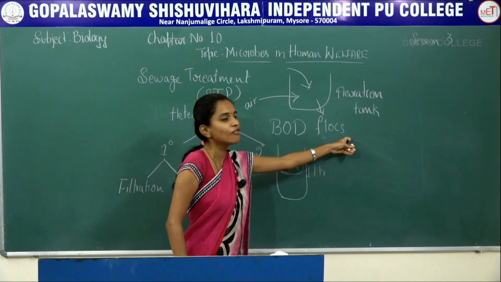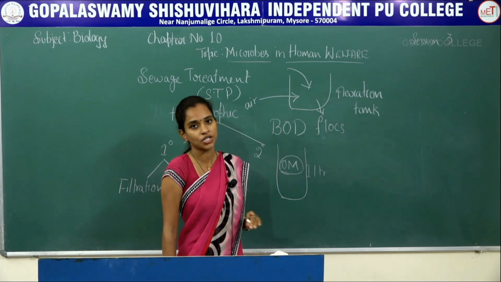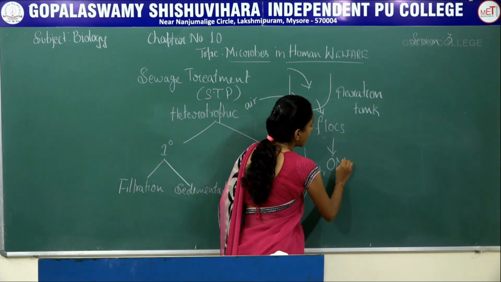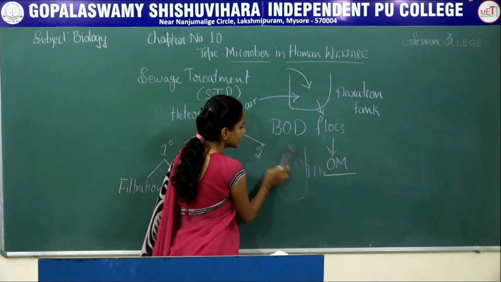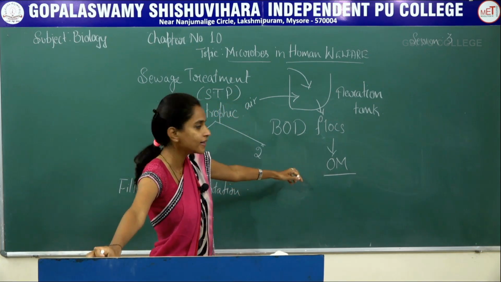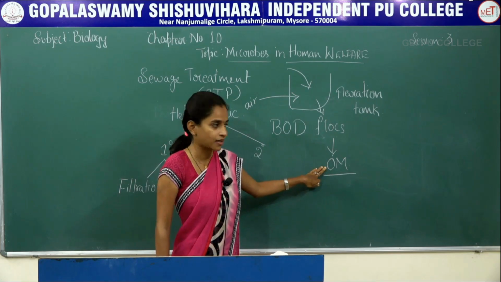Once the flocks are formed in the aeration tank, they act on the organic matter present in the effluent. Once they act on this organic matter, they start to consume or digest it.